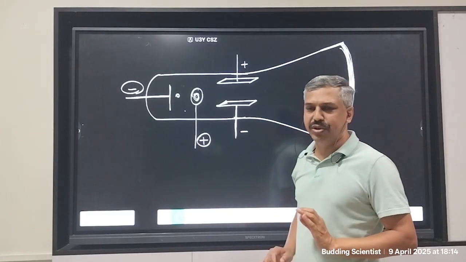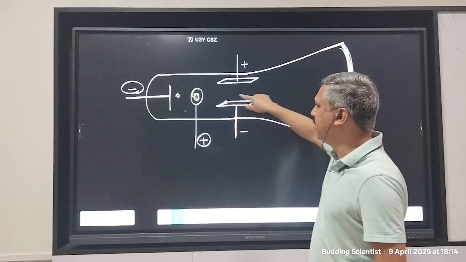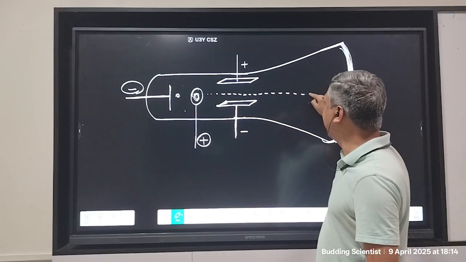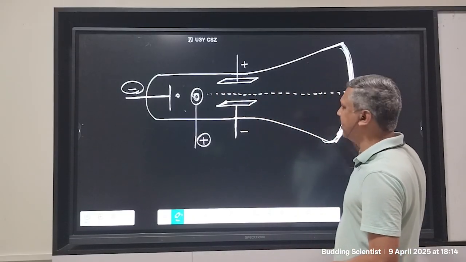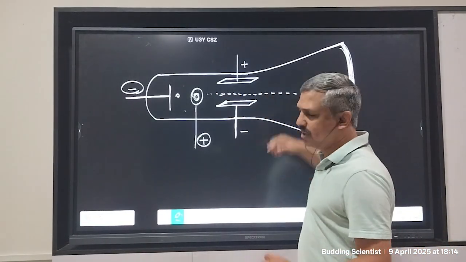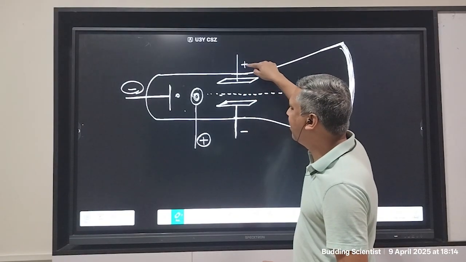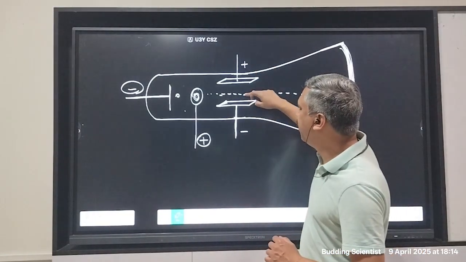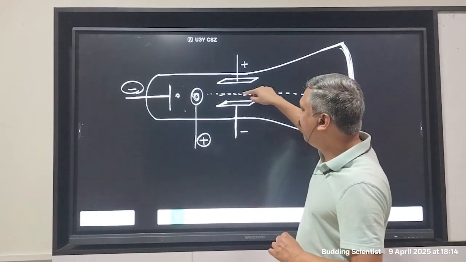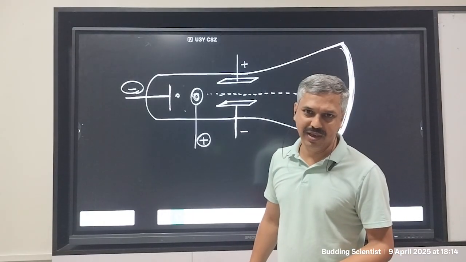J.J. Thomson wanted to check if the charged particle is passing here, it is invisible. So I'll draw a dotted line to show the charged particle's trajectory, the path. J.J. Thomson was saying if this particle is charged, then this particle will be attracted to the opposite charge. So it will be going towards positive if the particle is negatively charged, or it will be going towards the negative if the particle has positive charge on it.